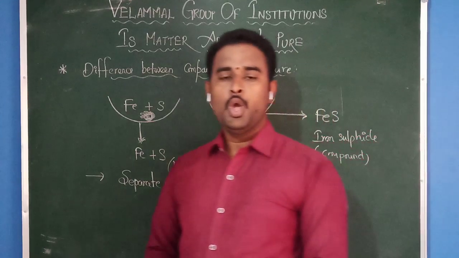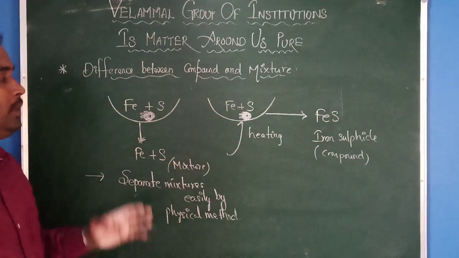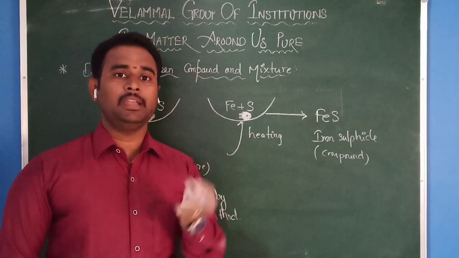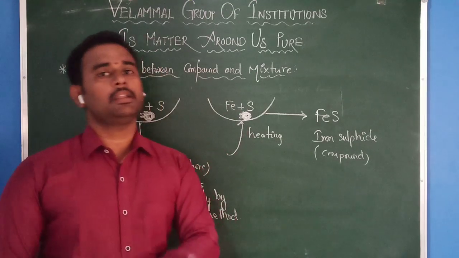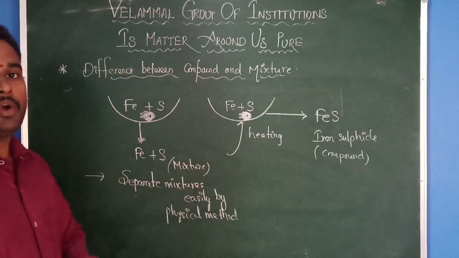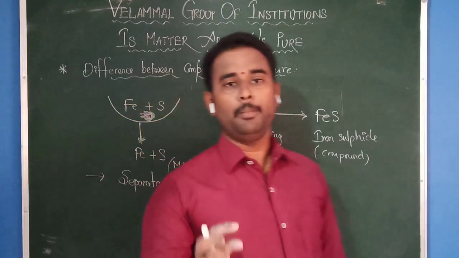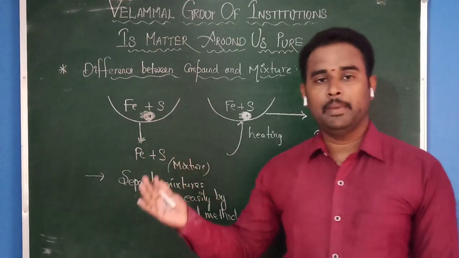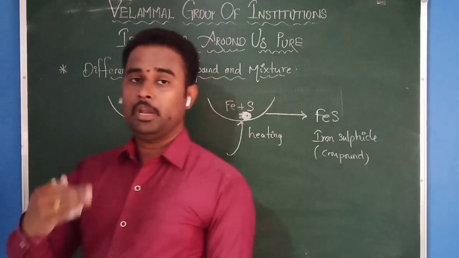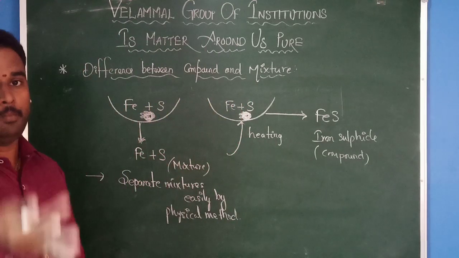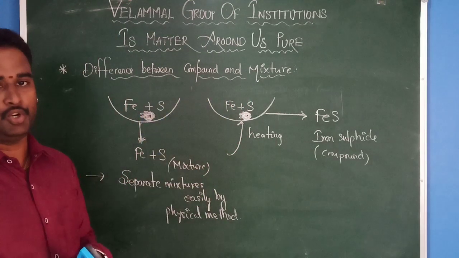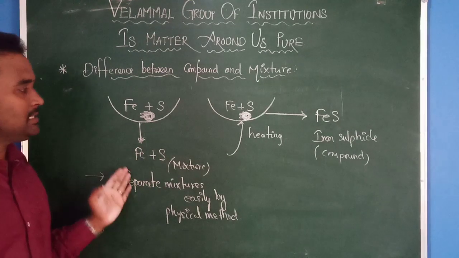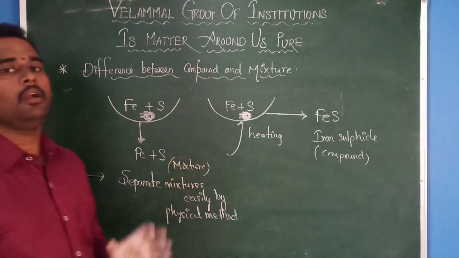Hope you all understood what is meant by a compound. A compound is nothing but a combination of two or more elements chemically in a fixed ratio. But what is a mixture? It is nothing but a combination of two or more elements or compounds, or an element with a compound, in any mass ratio. That is what we call a mixture. And this is the difference between the mixture and the compound.